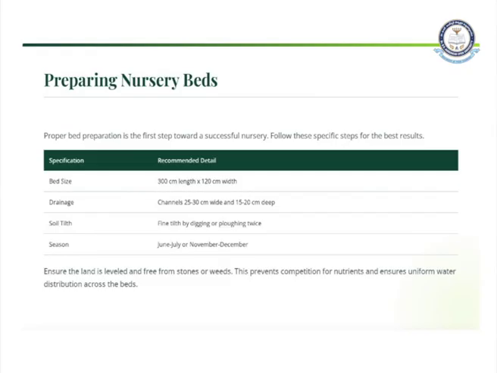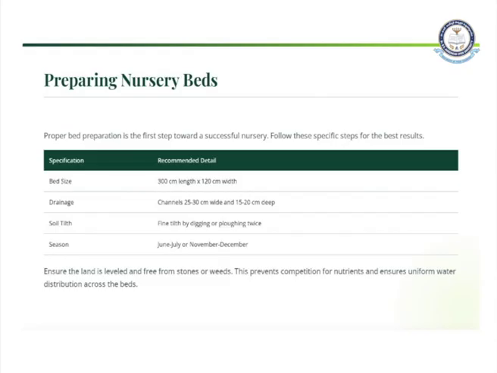If you see here the specifications, the bed size has to be around 30 centimeters in length or 12 centimeters in breadth. The drainage system has to be well developed. Drainage here means water draining capacity, because if the water is clogged, the roots can be affected. These roots cannot survive in a compact region. Rather, the aeration process has to be continuous, and well matured in the soil.